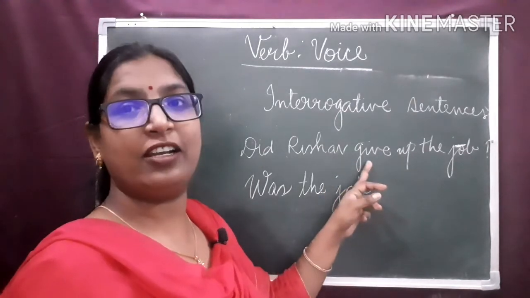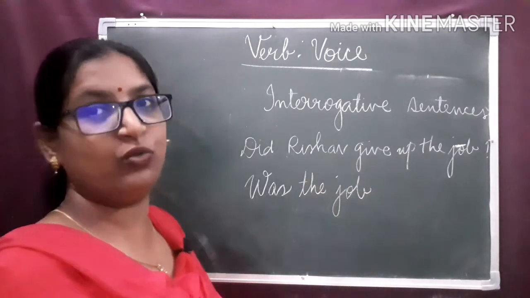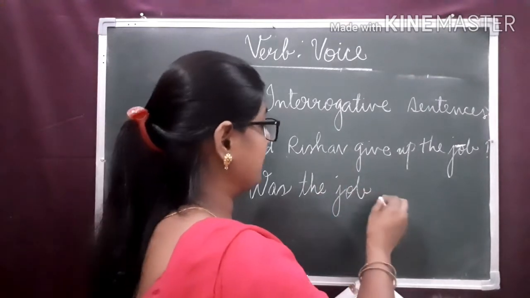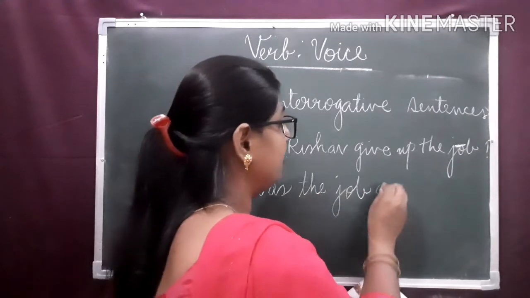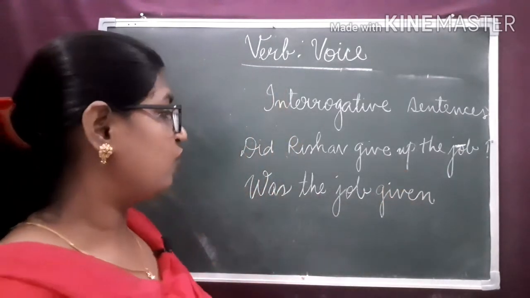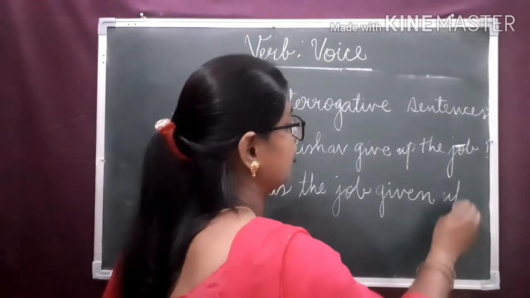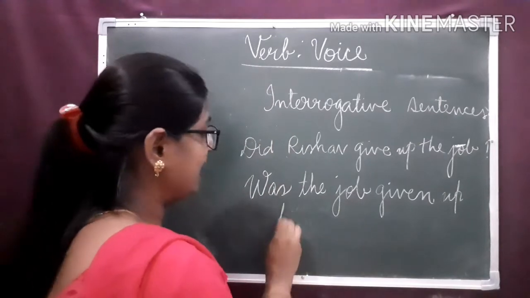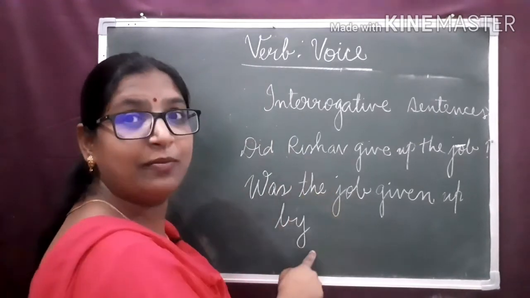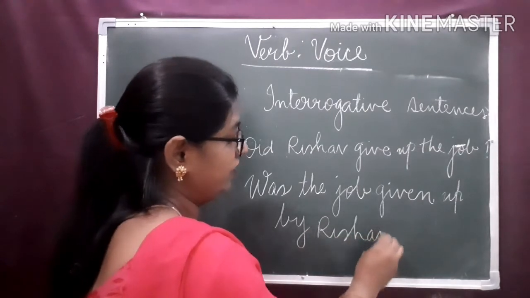Give is the main verb. Its third form we have to use in the passive voice. Was the job given. Gave, gave, given. Was the job given up? Was the job given up by? Subject will become the prepositional phrase, by Rishabh?